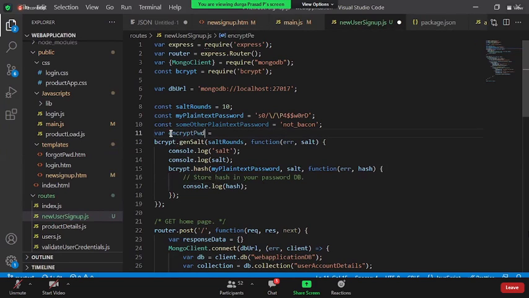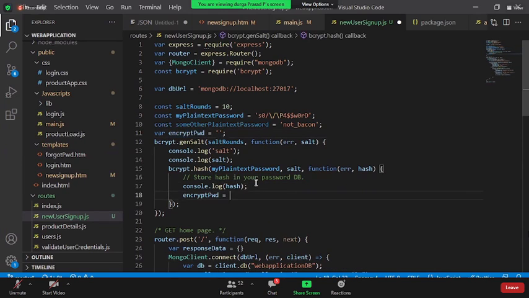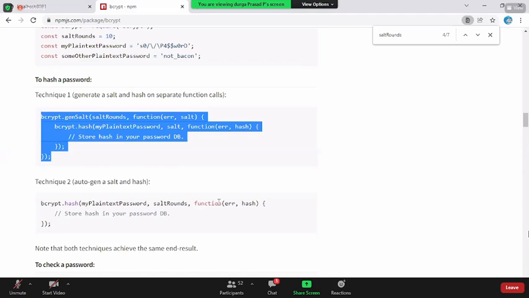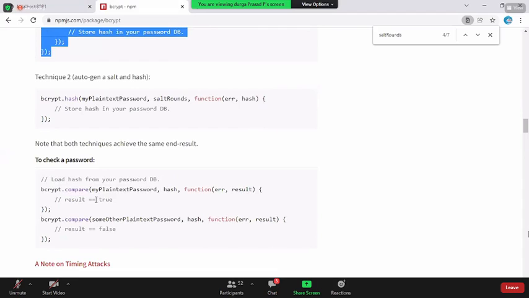Encrypt pwd is equal to empty. Now I say encrypt pwd is equal to hash. Okay. Next. What is my next part? I need to decrypt this. This is my password. Once I encrypt, this is what it got created. But once I decrypt, how do I decrypt this guy? So this is what they have given.